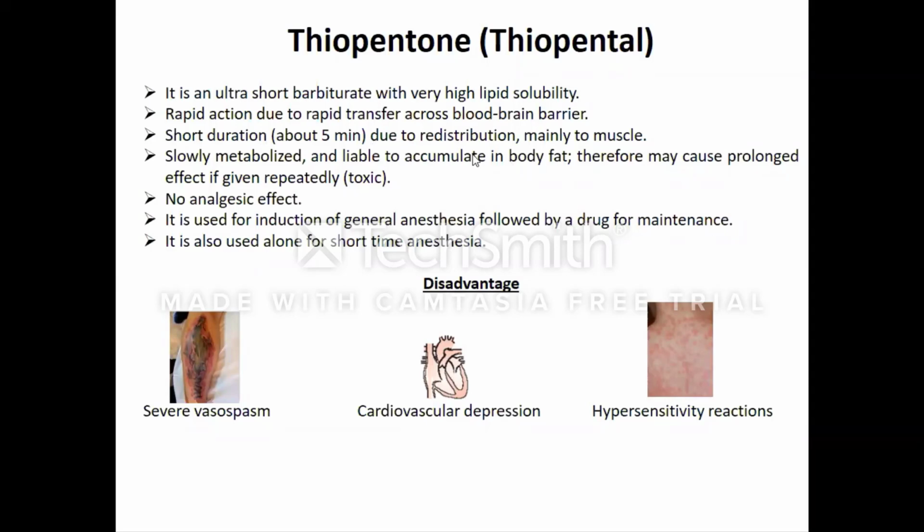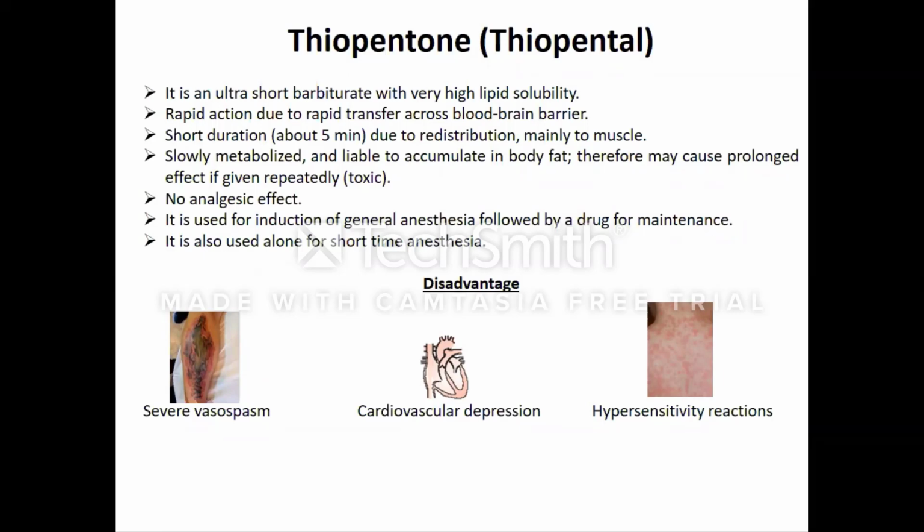The drug started redistributing from the brain back into the circulation, because now the concentration gradient, as I explained, is reversed. So that's the reason why these drugs fall under the category of ultra short acting barbiturate. Barbiturates undergo slow metabolism because, being lipid soluble, they are likely to get deposited into the adipose tissues, and therefore if you give the drug repeatedly, there are going to be toxic effects on prolonged administration.